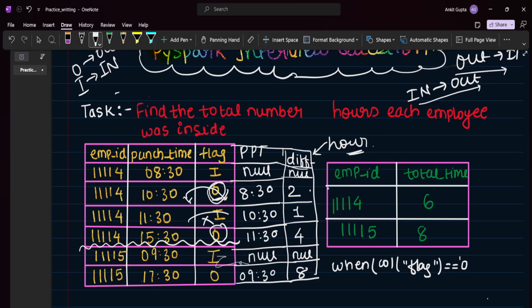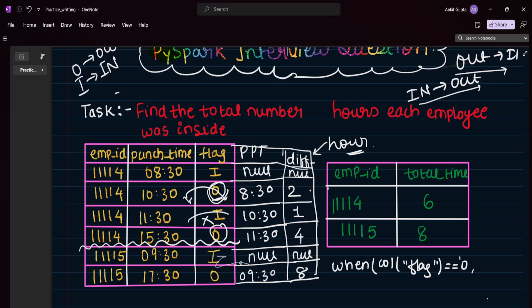So whenever this flag is O, at that time we need the difference value, the difference column, right? And otherwise, we need 0. Otherwise, we don't want to sum.